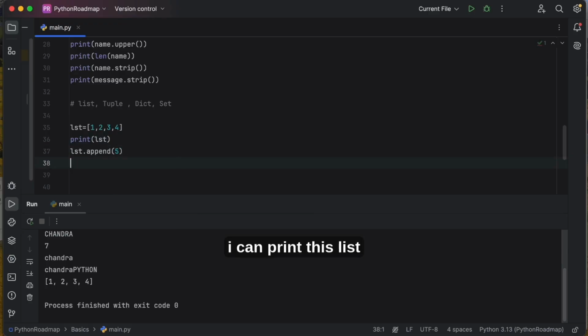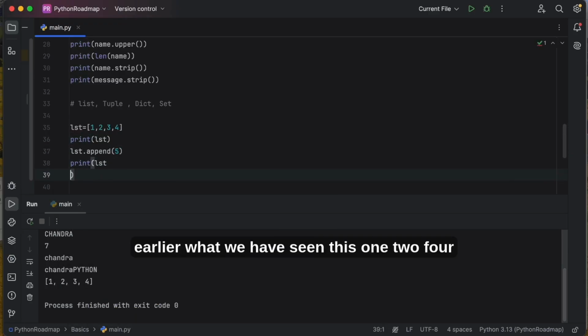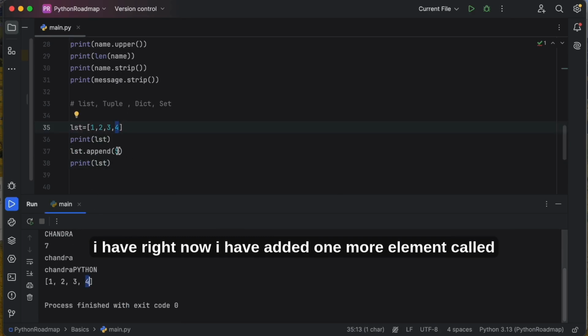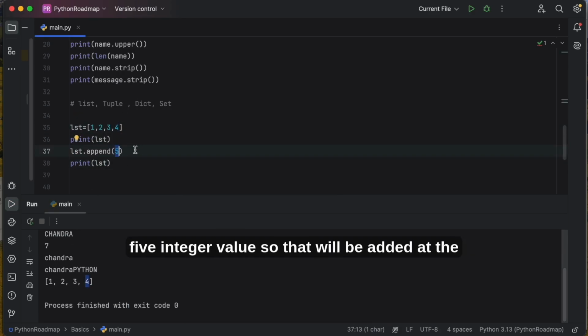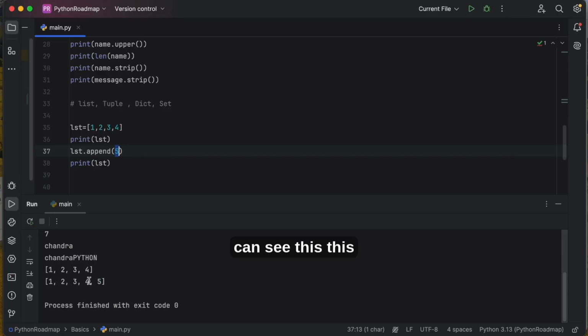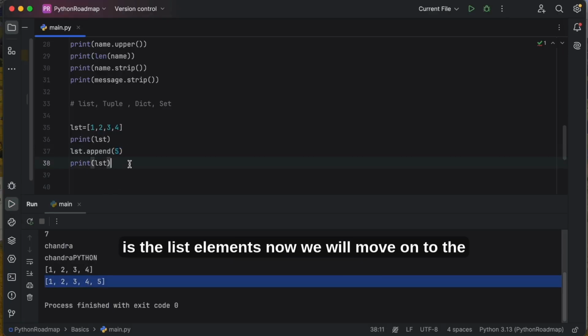Now I can print this list. Earlier what we have seen, this 1 to 4 I have. Right now I have added one more element called 5, an integer value, so that will be added at the end of the list. We will try. You can see these are the list elements. Now we will move on to the tuple.